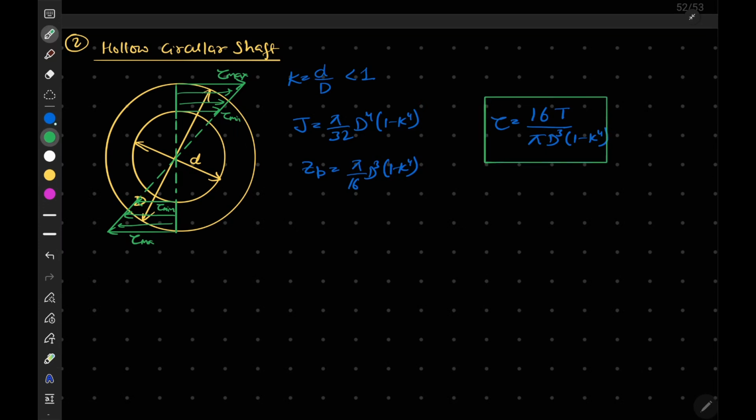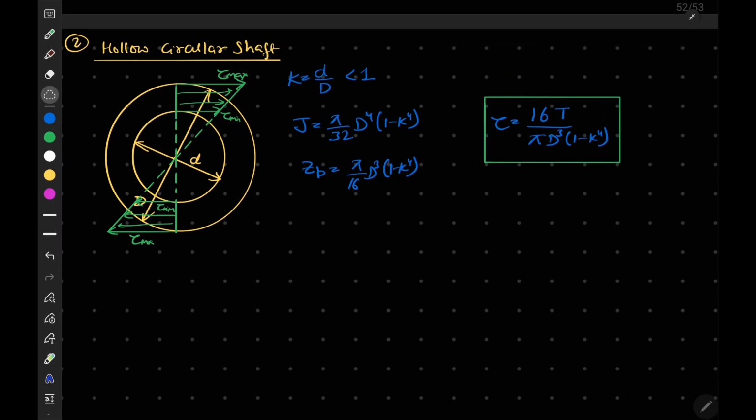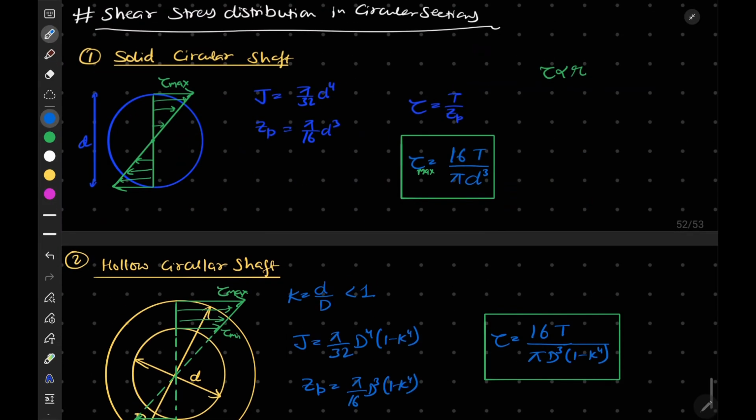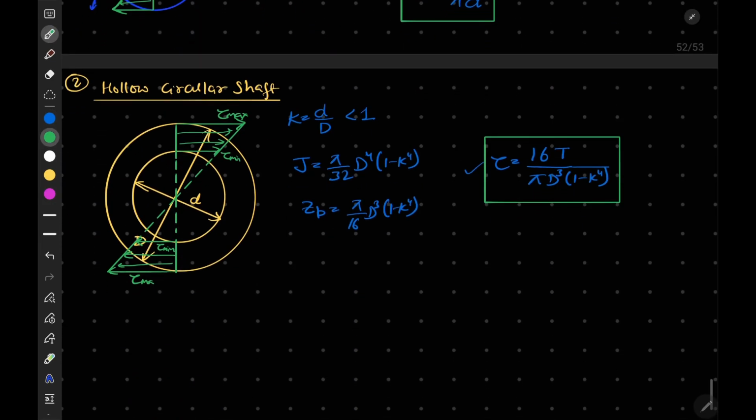So these are a few formulas which we should remember. These are frequently used in your chapter, this one and this one. Of course, this is also tau maximum, because Zp is calculated for the maximum distance.